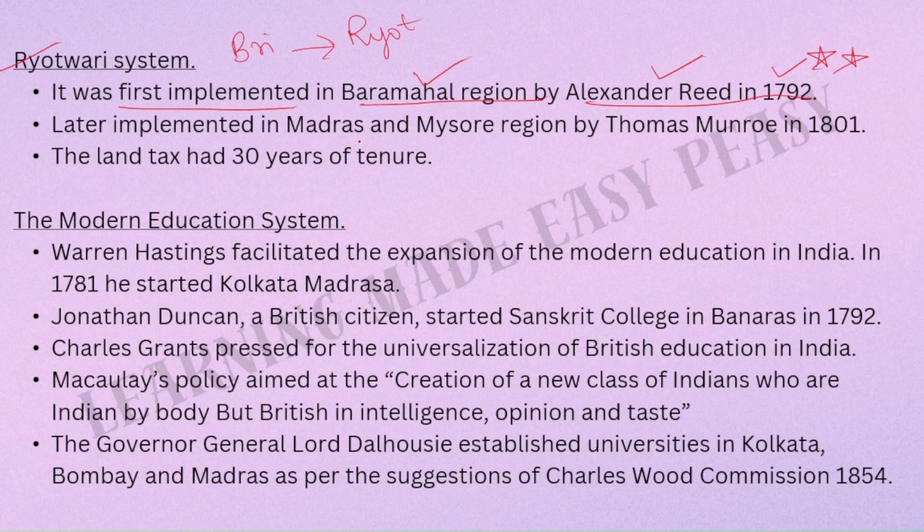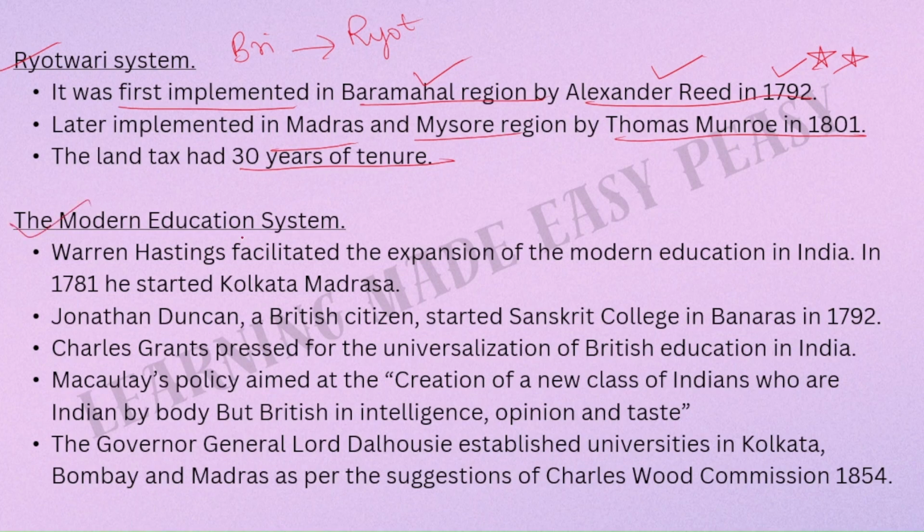Later implemented in Madras and Mysore region by Thomas Munro in 1801, the land tax had 30 years of tenure. So after every 30 years of tenure, the land tax would be renewed. So it is like that.